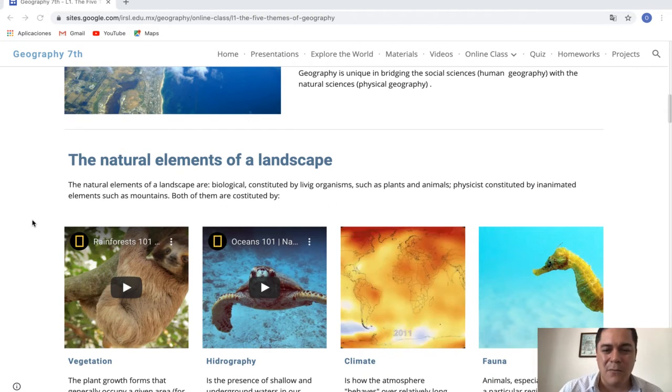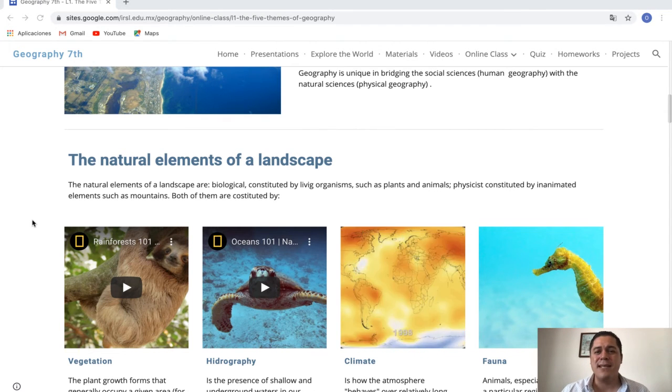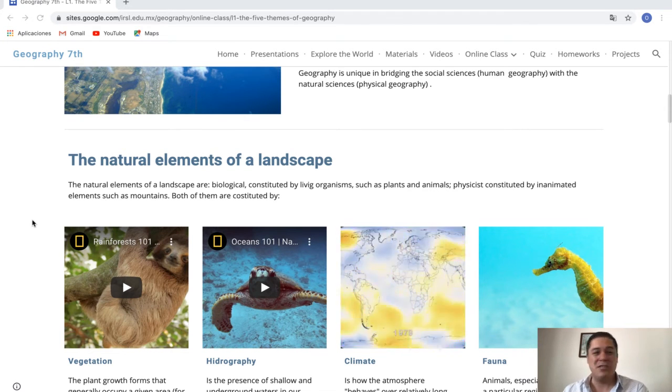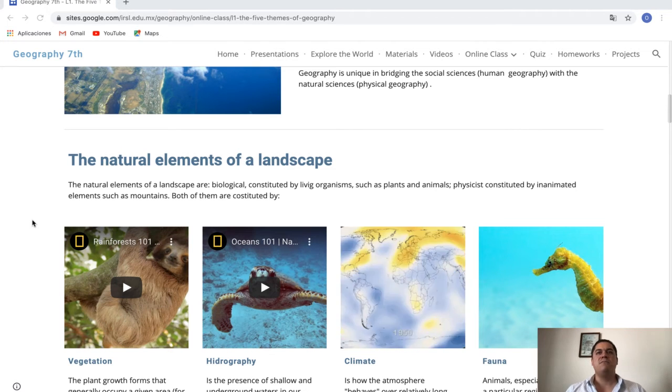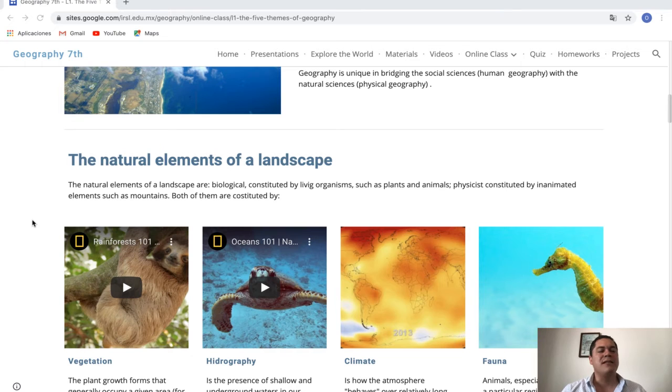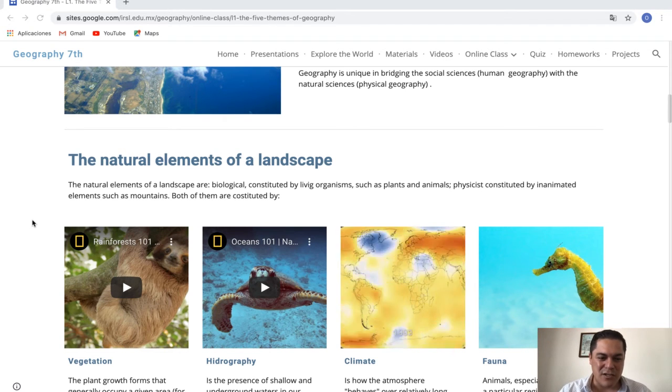Inside all of this, we find the natural elements. What can we find here? When we talk about natural, we are talking about things that humans did not change or transform. Natural elements include the vegetation. Vegetation grows in a natural way, and it means grass, trees, forests, woods, leaves, and anything that is part of the vegetation.